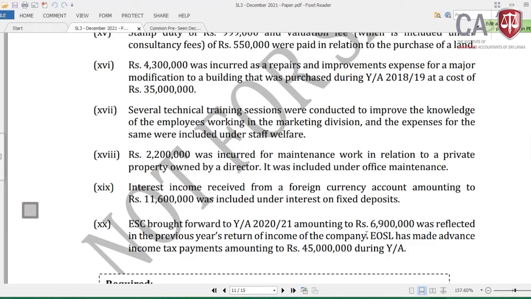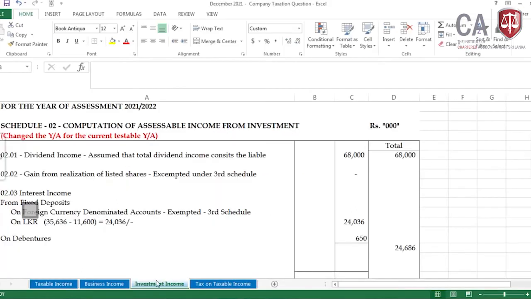All of you know ESC has been abolished with effect from 31st December 2019. Then from 1st Jan 2020 onwards, no ESC. Then in the question it has given the previous year return. This has been reflected. Then I have assumed that this was paid in the year of assessment 2019-20, then we can take it. Then EOSL has made advance income tax payments amounting to rupees 45 million. That means the quarterly installment payments, 45 million. These two are for the tax credits, not for the business income.